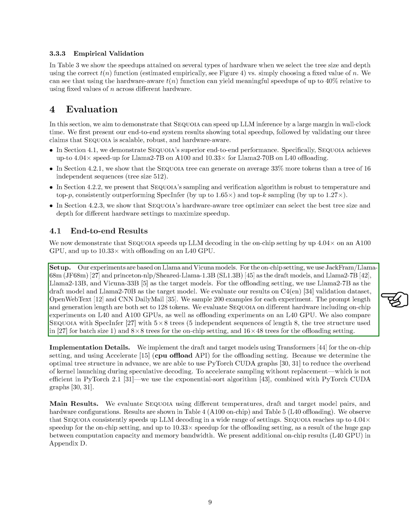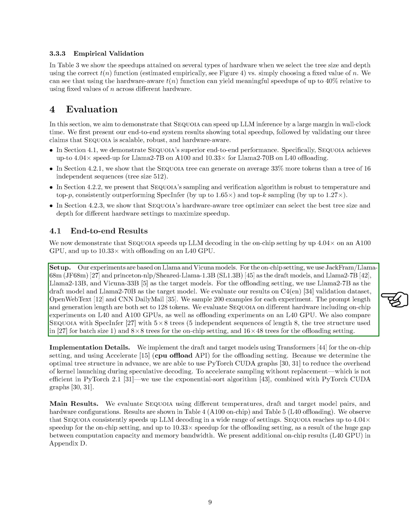Our experiments were conducted using two sets of models, the Llama and Vicuna models. For tasks performed entirely on the chip, we used the JackFram Llama 68M, JF68M, and Princeton NLP Sheared Llama 1.3B, SL 1.3B, as our initial draft models. Our target models in this scenario were Llama 2-7B, Llama 2-13B, and Vicuna 33B.